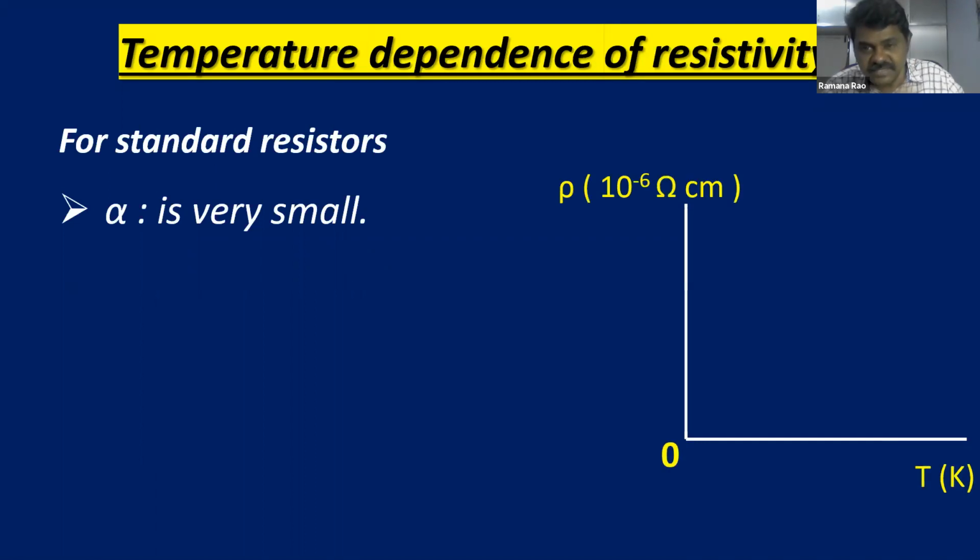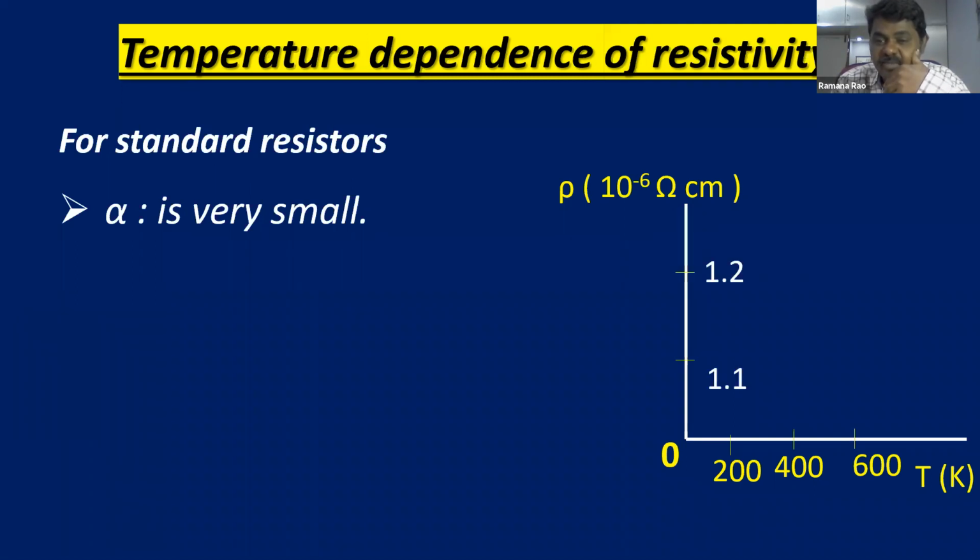Temperature in Kelvin and resistivity in ohm centimeter. Here we are taking it in centimeters, even small. And temperature ranges are 200 Kelvin, 400 Kelvin and 600 Kelvin. You can see the graph. But resistivities are changing for a very small range. It is 1.1 only. It is 1.2 only. So the variation is a straight line variation for standard resistors. You can see this is the variation. And you can see at 200 Kelvin, it is 1.1, and at 600 also, it is 1.2 only.